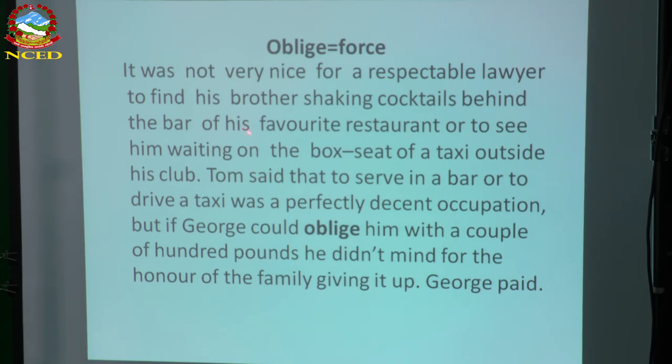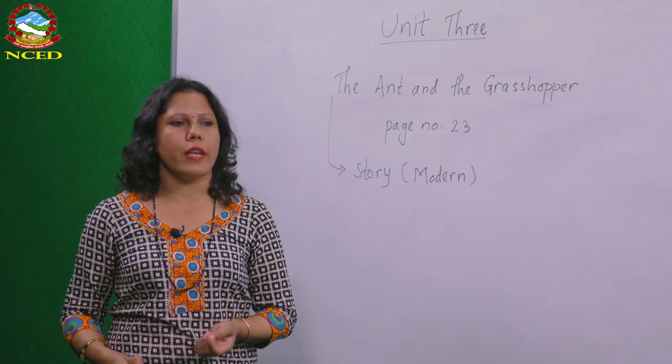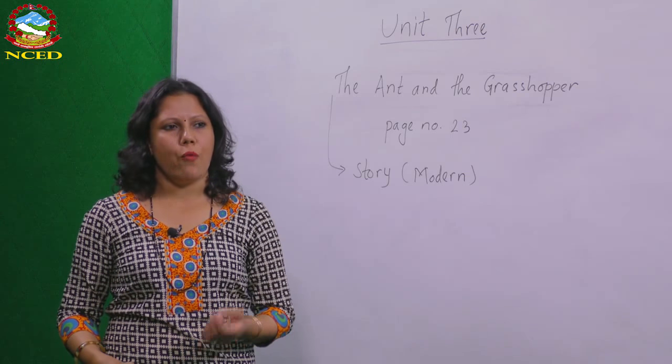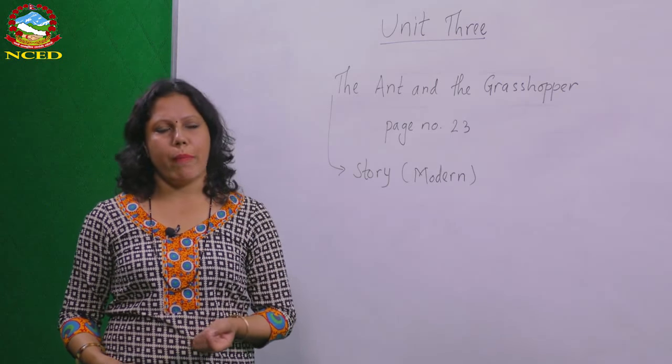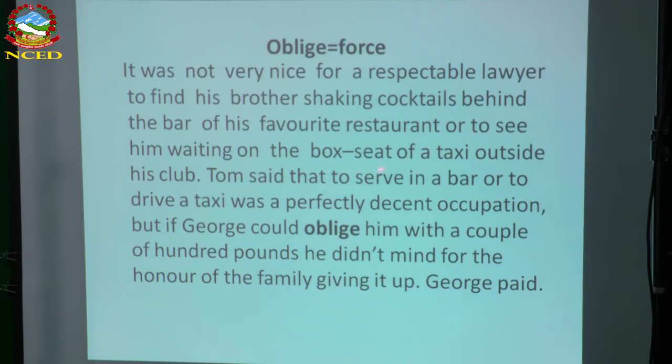It means Tom started shaking cocktails behind the bar. In fact he was not really working, he was showing Judge that he was making cocktails and working in a restaurant, which could be easily seen by his brother. And he was waiting on the box seat of a taxi outside. He was at the taxi stand outside his club. So these two activities, he was at the taxi stand and he was there making cocktails.